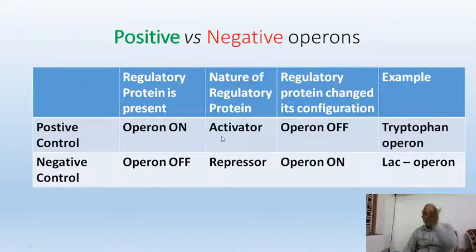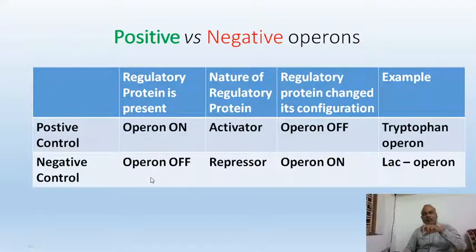Regulatory protein is the activator. That is why it is activating the operon. It is allowing the operon to perform its function. But when regulatory protein is changed by binding with another molecule, then only operon will be stopped. So example, tryptophan.